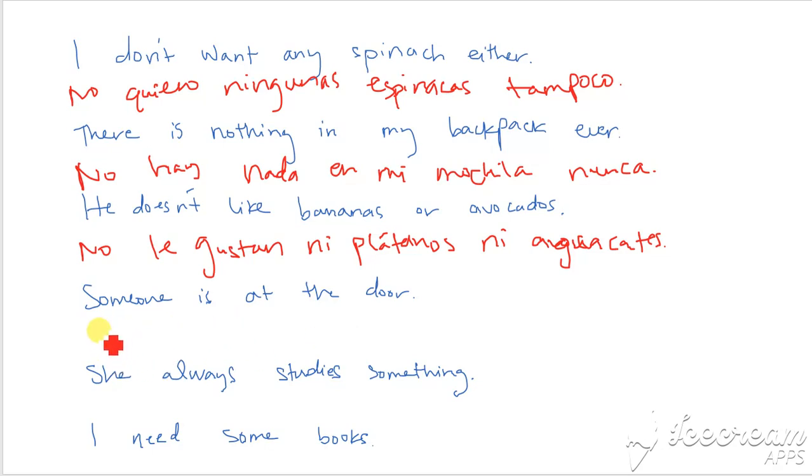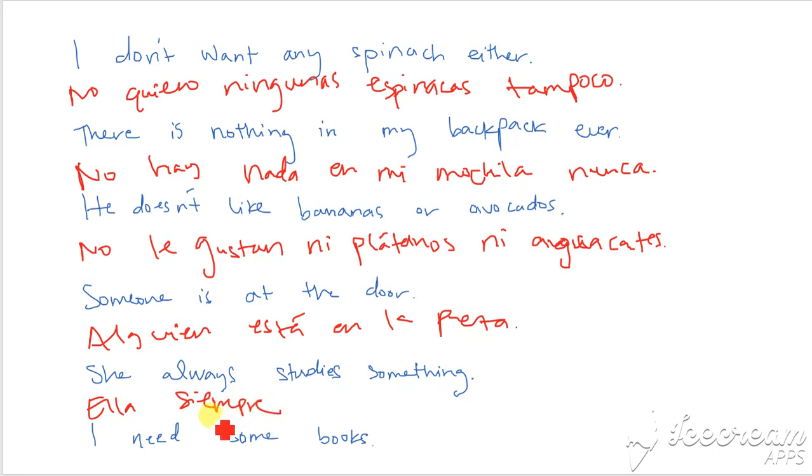Someone is at the door. So this is a positive word, so I'm not starting with no. Alguien, someone, está en la puerta. She always studies something. Ella, it's a positive word. I'm not starting with no, so I'm going to use positive words. Siempre estudia algo. And then I need some books. Necesito algunos libros.